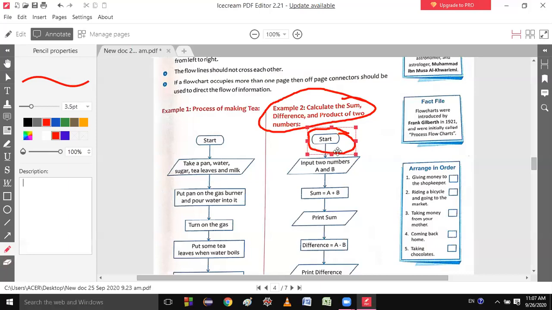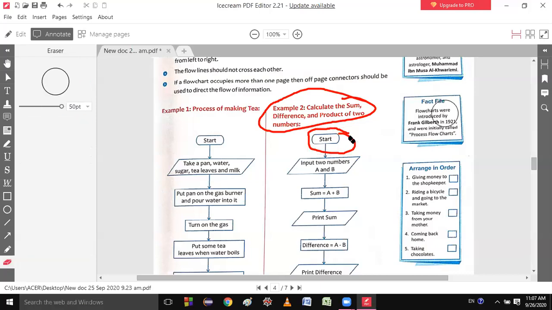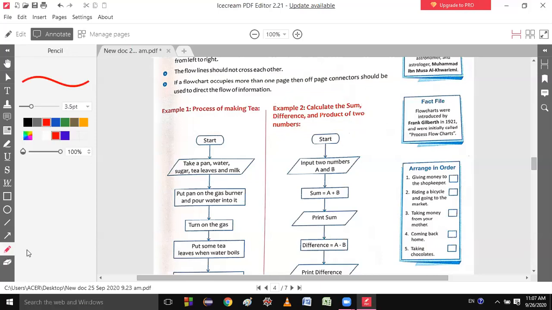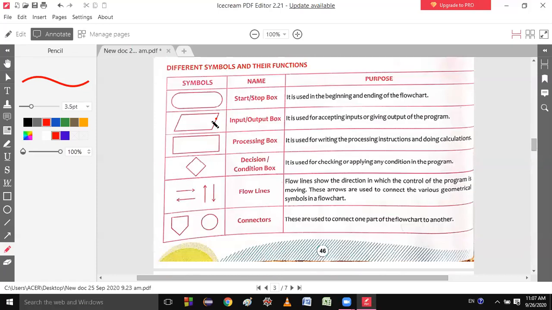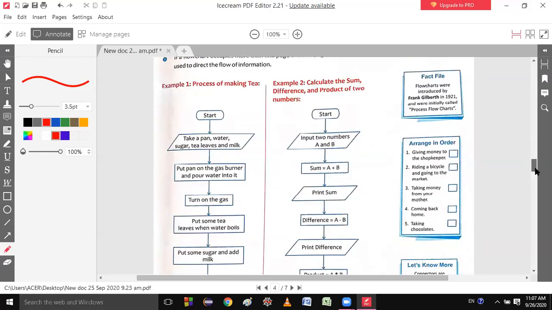Okay. The next step, what will you do? You will draw the flow lines, and you know the flow lines flow from top to bottom. So the arrow will be in the bottom direction. Is it clear? Yes, sir. And if you want to get some input from students, then you need to have the input box. So is this an input box or not? You can see. You can watch here. Yes, sir. This is an input box.